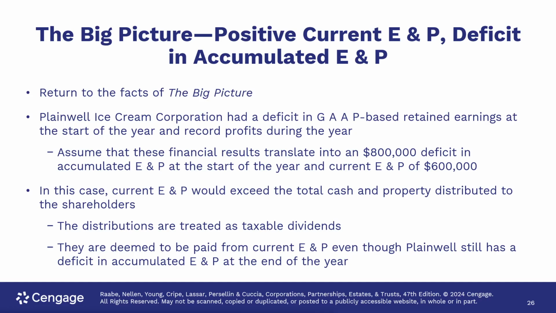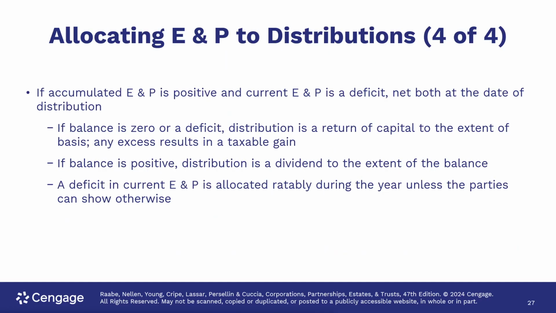So let's return to the facts of the big picture problem. Plainwell Ice Cream Corporation had a deficit in GAAP-based retained earnings at the start of the year and recorded profits during the year. Assume that these financial results translate into an $800,000 deficit in accumulated earnings and profits at the start of the year and current earnings and profits of $600,000. In this case, current earnings and profits would exceed the total cash and property distributions to the shareholders. The distributions are treated as taxable dividends, and they are deemed to be paid from current earnings and profits even though Plainwell still has a deficit in accumulated earnings and profits at the end of the year.